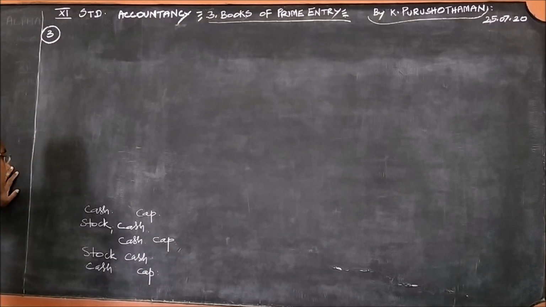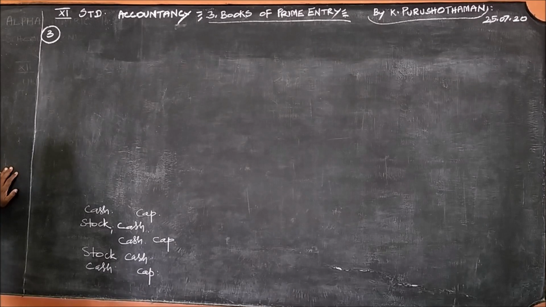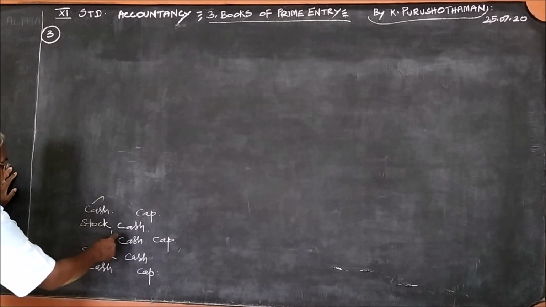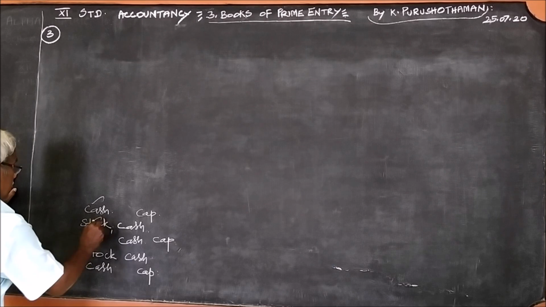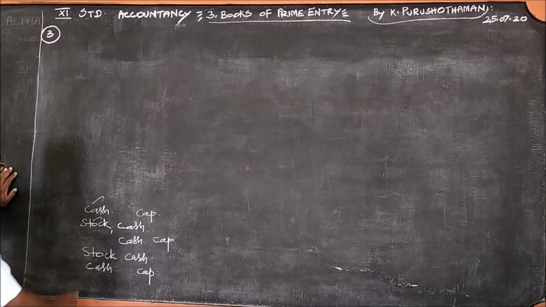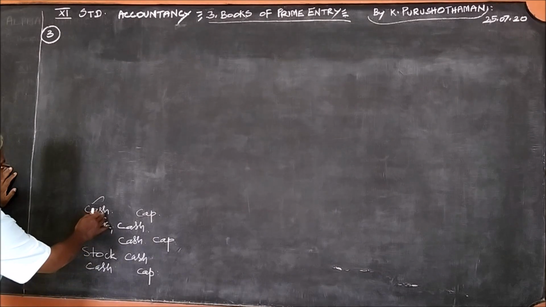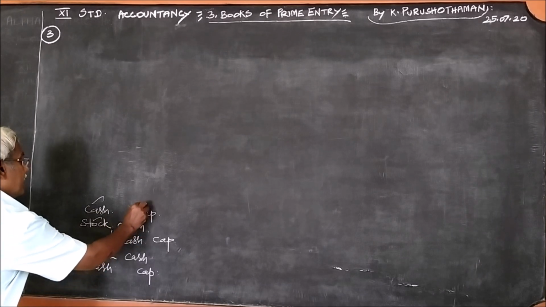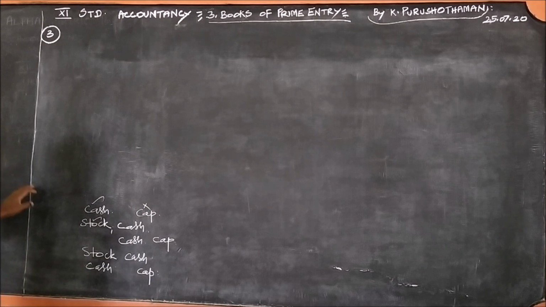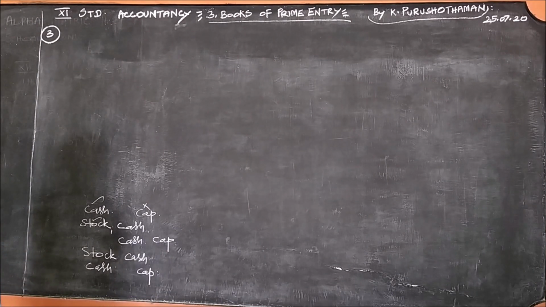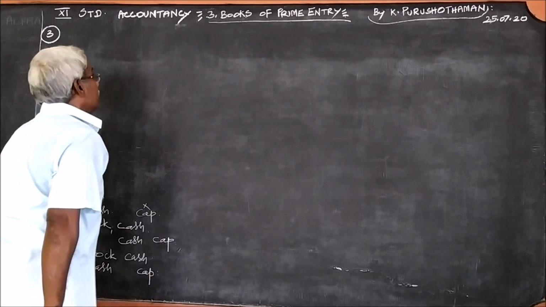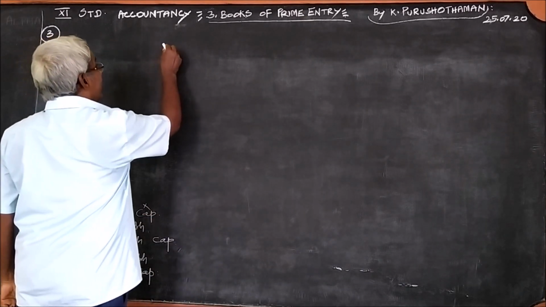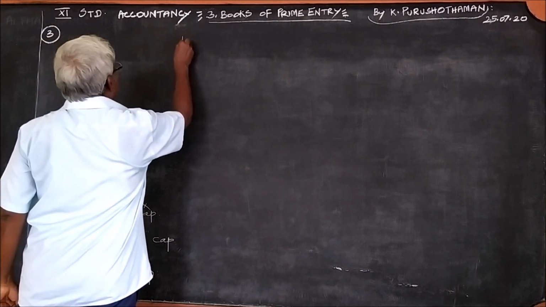So, what are the assets here? Cash. The cash is repeated. Stock. This stock is repeated. Therefore, cash and stock are these. And this capital is on the other side. So, the repeated items we need not write. Here we shall pass on to the third problem. What is an accounting equation? Assets equal to